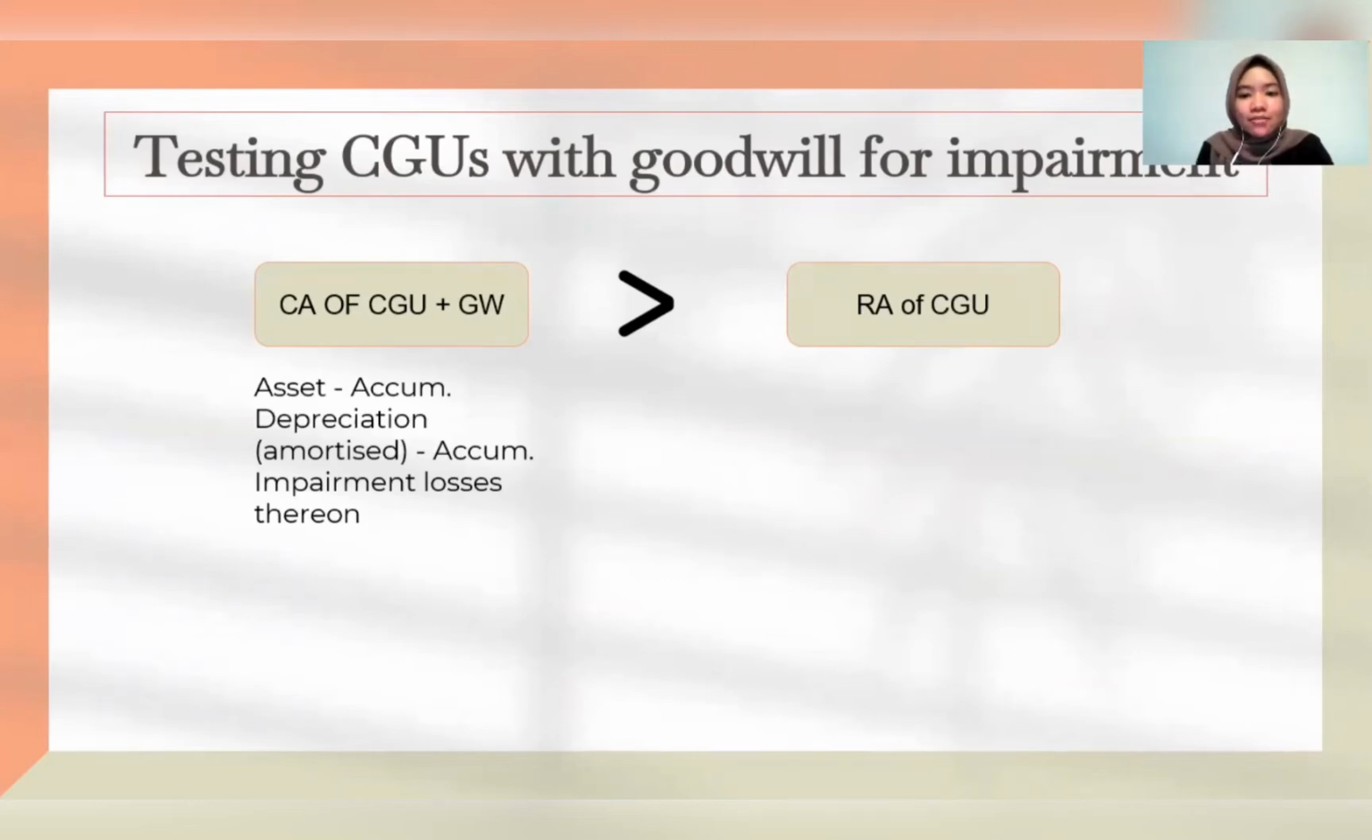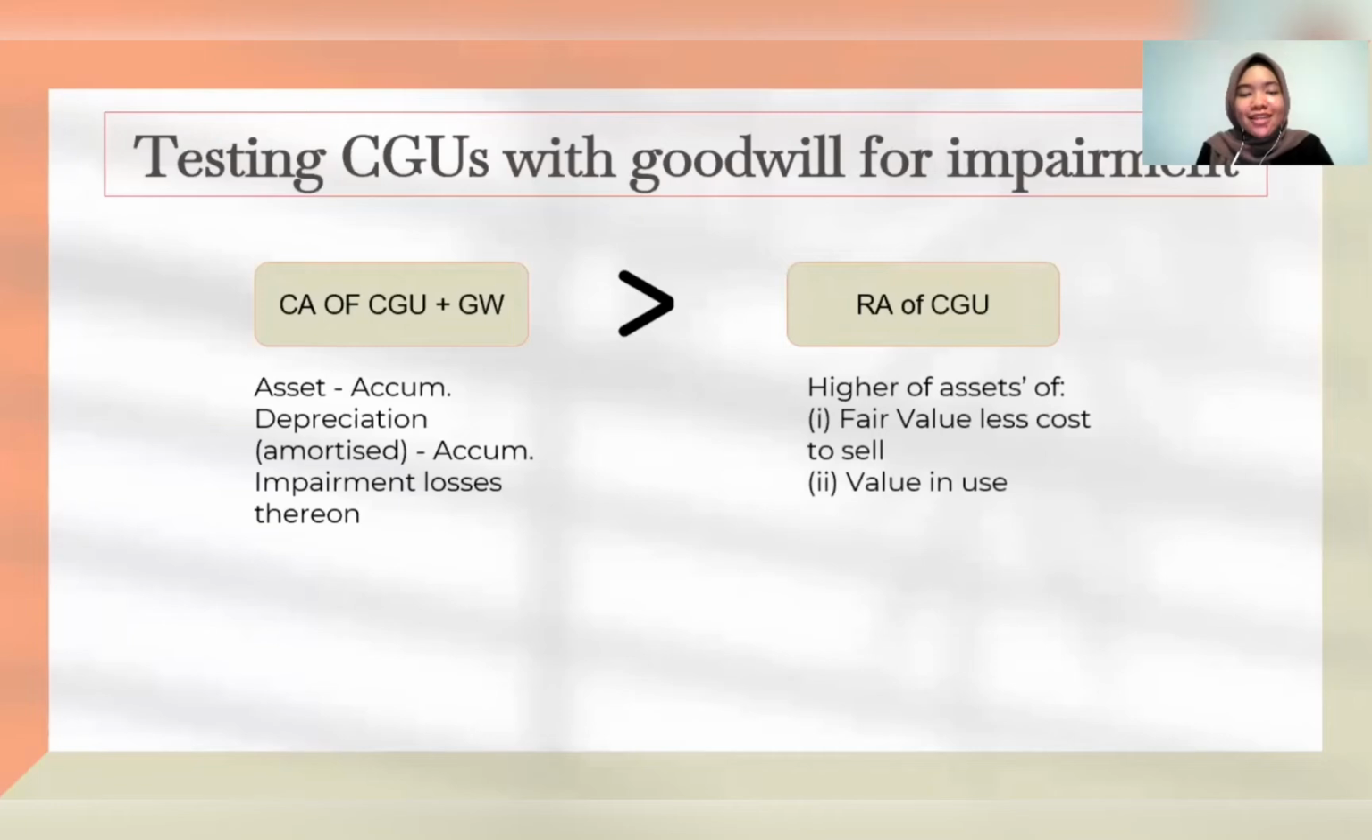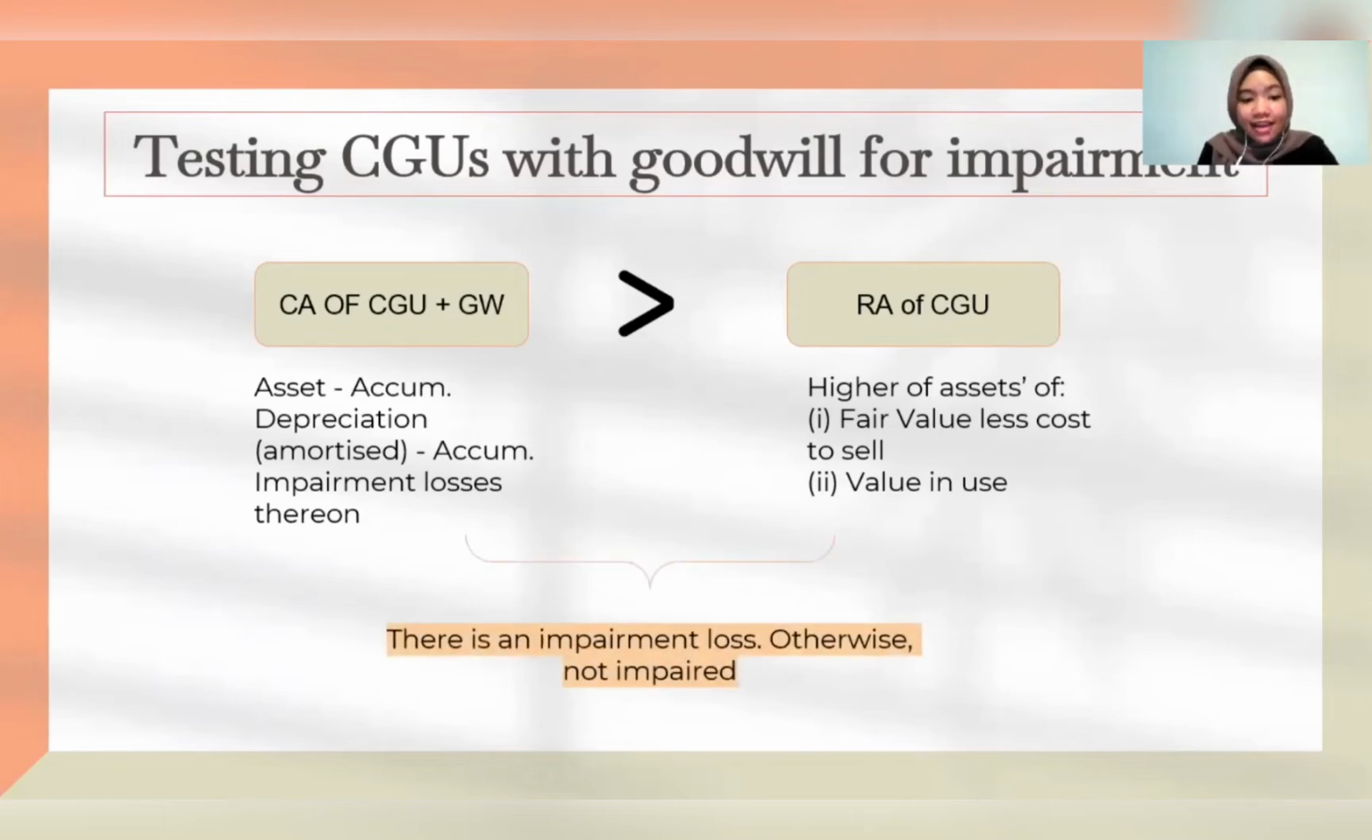Meanwhile, for the recoverable amount, it is the higher value between the fair value less cost to sell and value in use. So if the carrying amount is greater than the recoverable amount, then the difference between these two will indicate that there is an impairment loss. In such a case, how do we allocate this impairment loss? To answer this question, I will pass the presentation to the next presenter, Amalia.